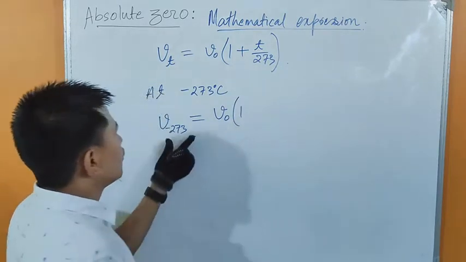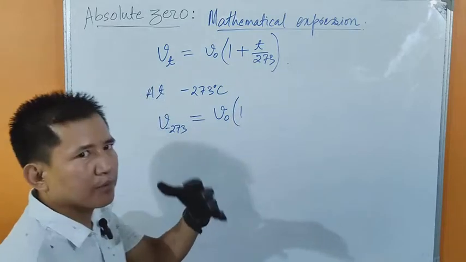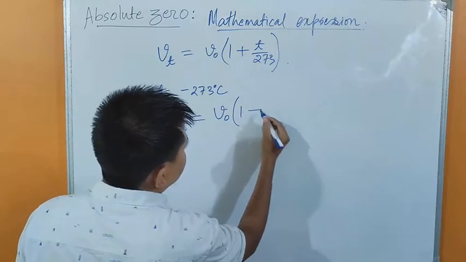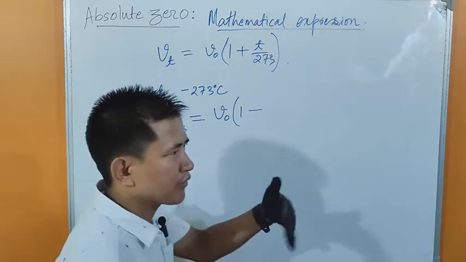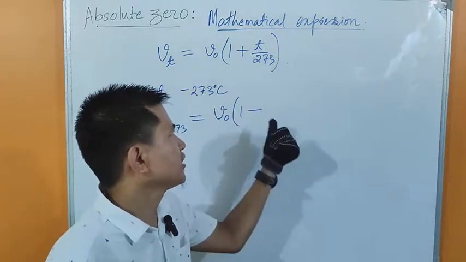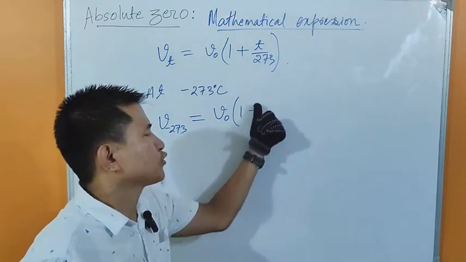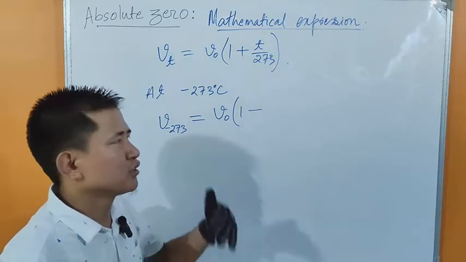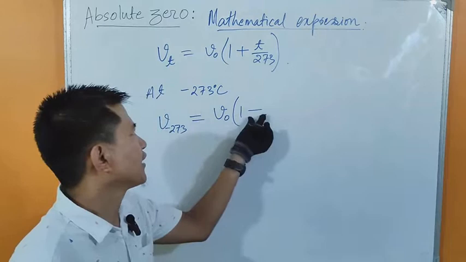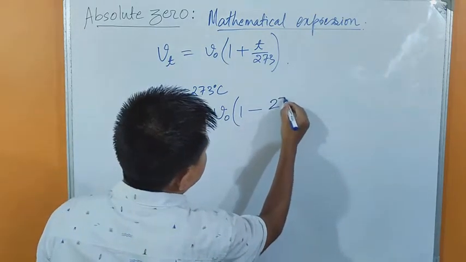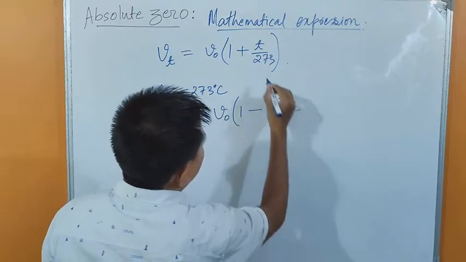When we reduce the temperature, the volume of gas decreases, and we write minus here. When we increase the temperature, the volume of gas increases, and we write plus here. Since the temperature is minus, we write minus here: V naught times (1 minus 273 upon 273).